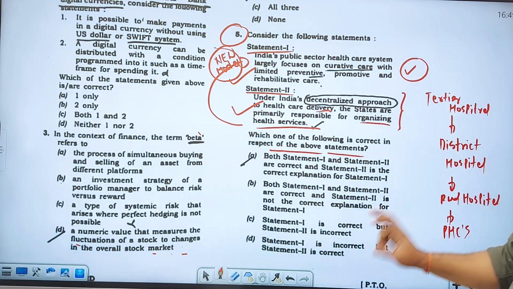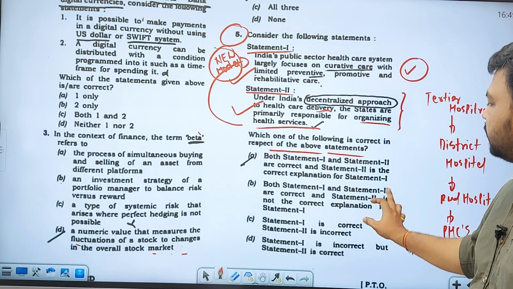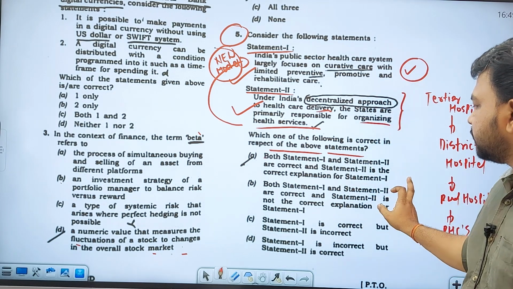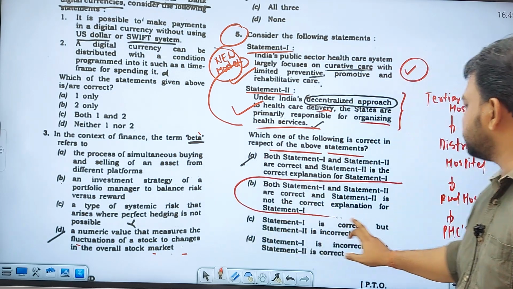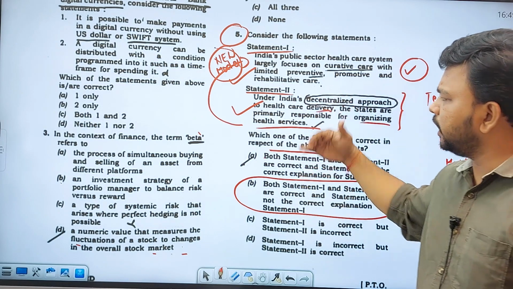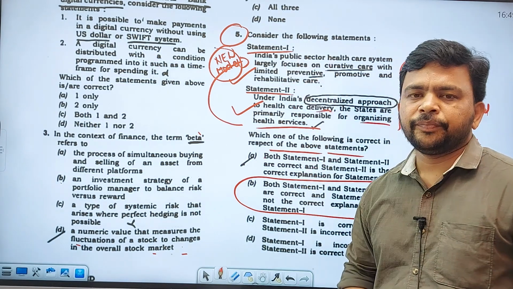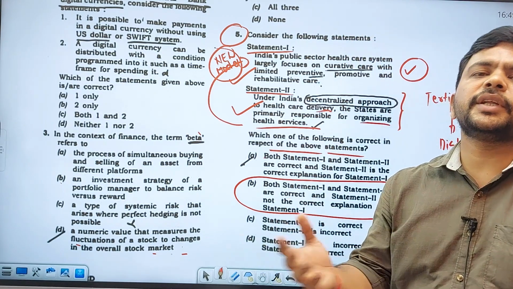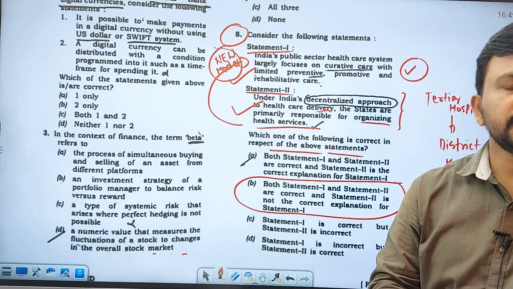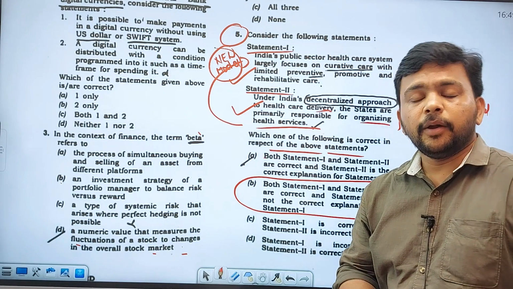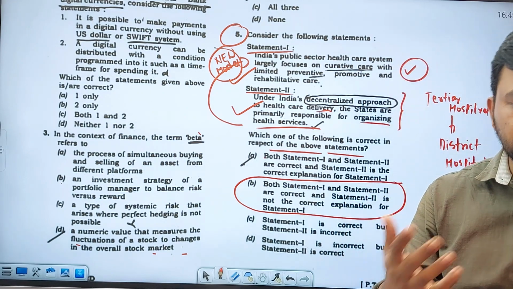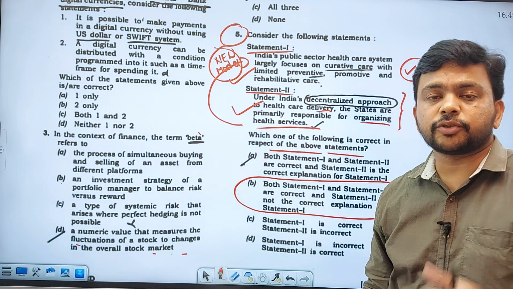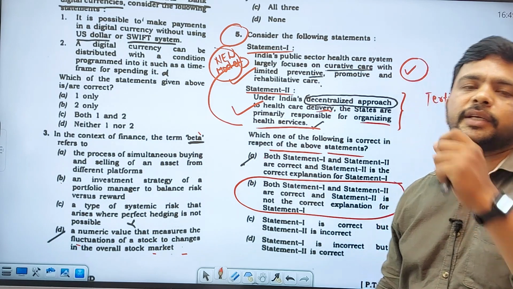So here the answer will be: both statement 1 and statement 2 are correct, no doubt, and statement 2 is not the correct explanation for statement 1. That means there is no relation as such. So why are we not focusing on the preventive aspect? Because of budgetary constraints, lack of human resources, and lack of strong public health infrastructure. We have seen that in the case of COVID.